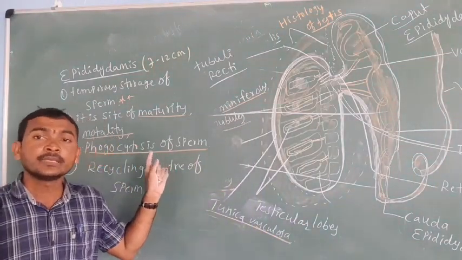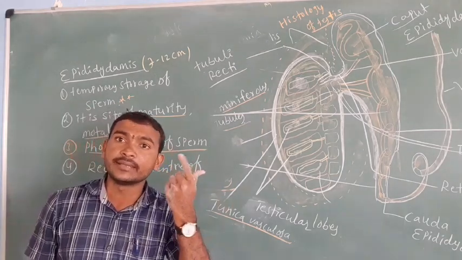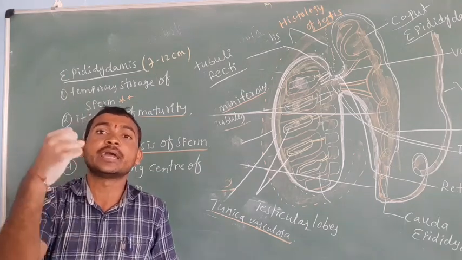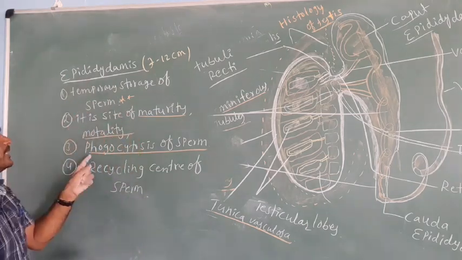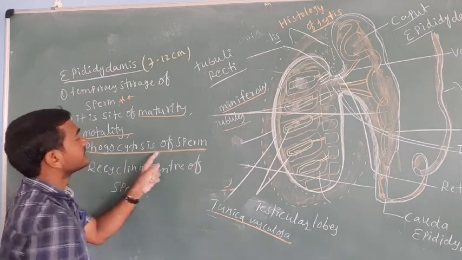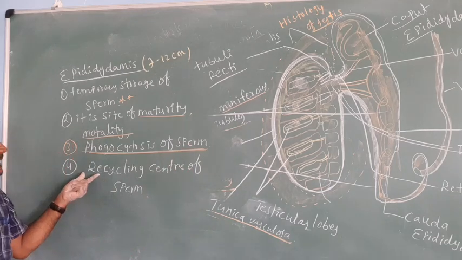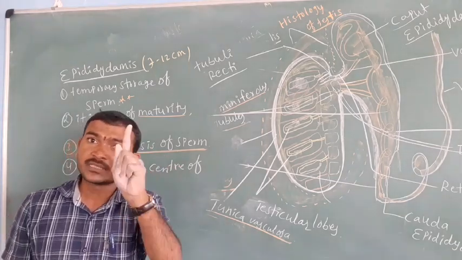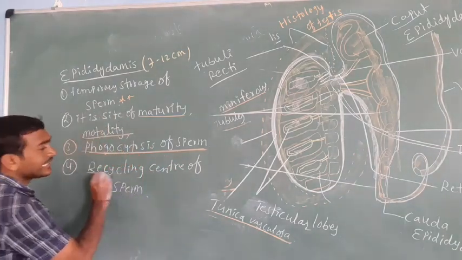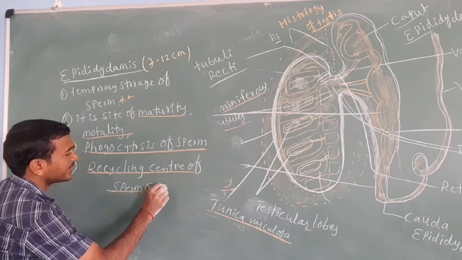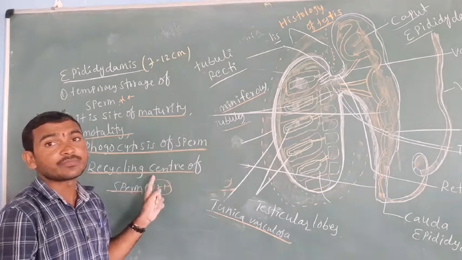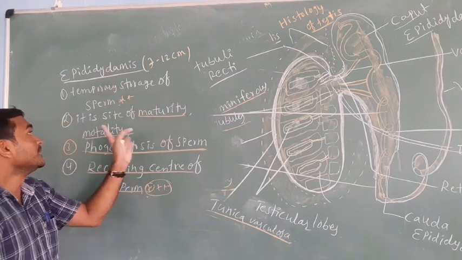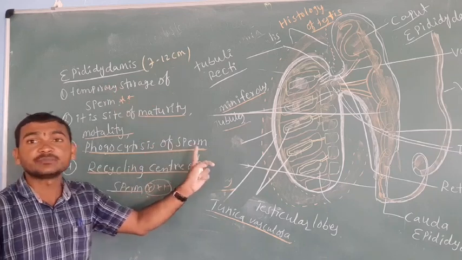In epididymis, another work is phagocytosis. When the sperm's tenure period is over, it is dead. After the death of the sperm, it is going to pack and heat and damage the sperm. That's why the epididymis is involved in phagocytosis of sperm. That's why epididymis is called the recycling center of the sperm. Very, very important. Recycling center of the sperm is which one? The epididymis.